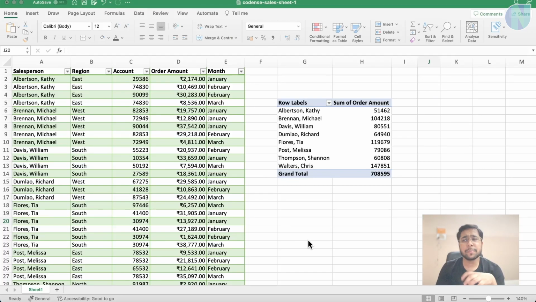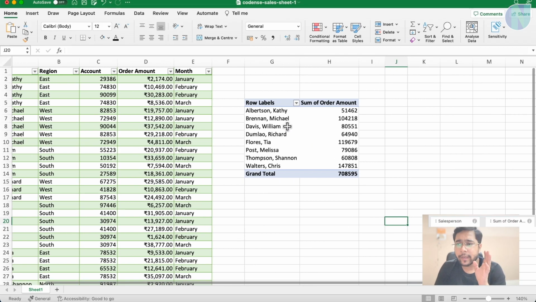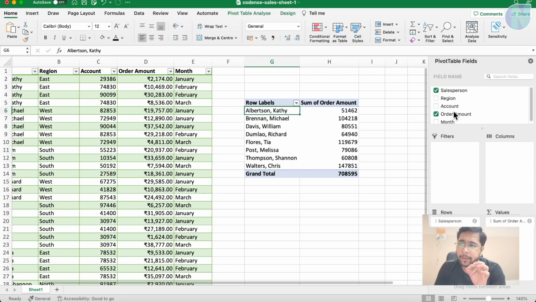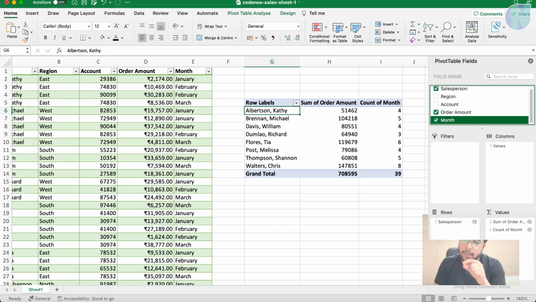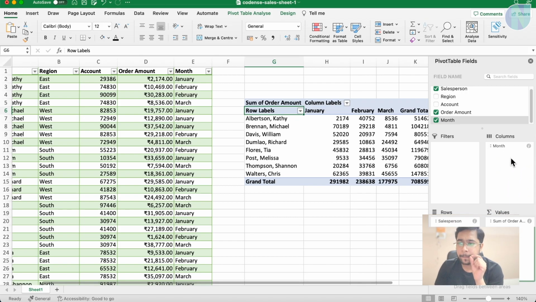Now let's try to summarize more data. Now suppose I want to know how much sale this salesperson has done in a particular month. So how can I do that? I will go to this pivot table, and here we have months. So I will select this month. Now it is in values, it means the count of month is coming up like this, but this may not give us the correct value. Now here you can see there is a columns area. So I will take this count of month and put it here.